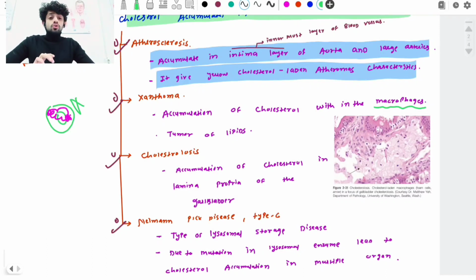Cholesterolosis. So what's the meaning of cholesterolosis? Normally the name suggests cholesterol. So it is an accumulation of cholesterol in the lamina propria of the gallbladder. The gallbladder has a layer, that's the lamina propria, the outermost layer of the gallbladder. So when cholesterol accumulates in that layer, what does that refer to? Here is the gallbladder and here the outermost layer. If there's an accumulation of cholesterol in that layer, that refers to what?